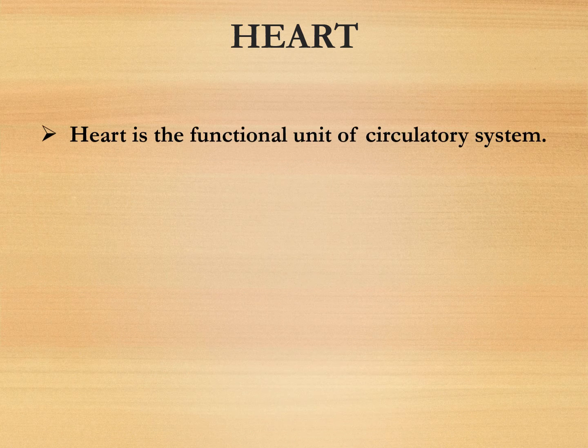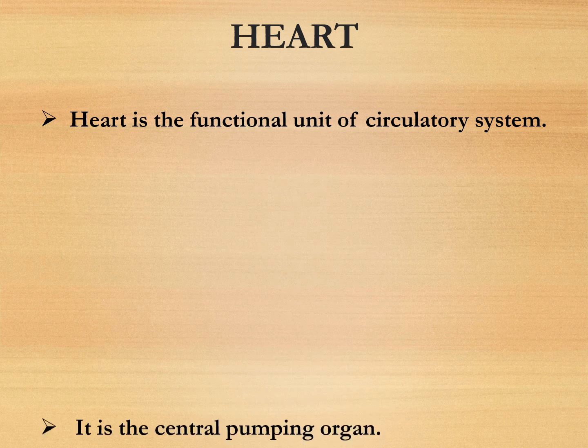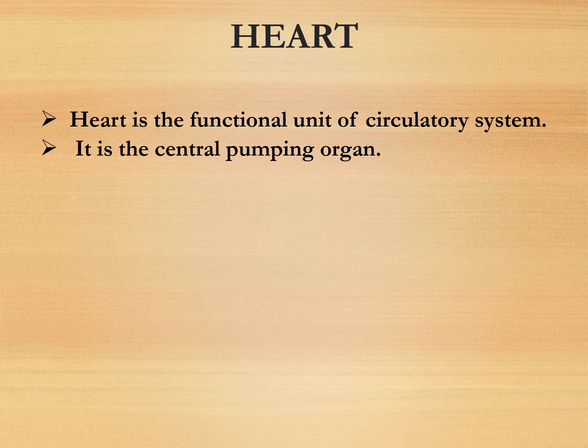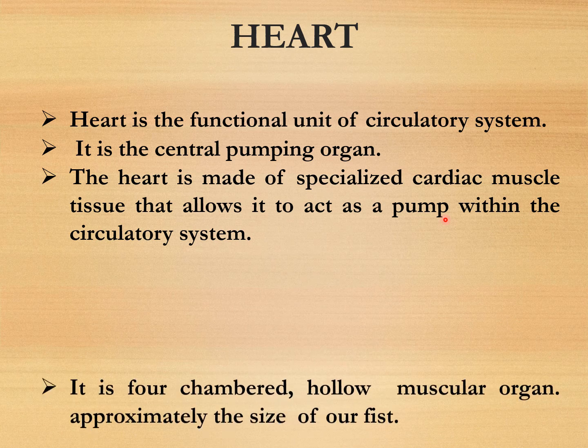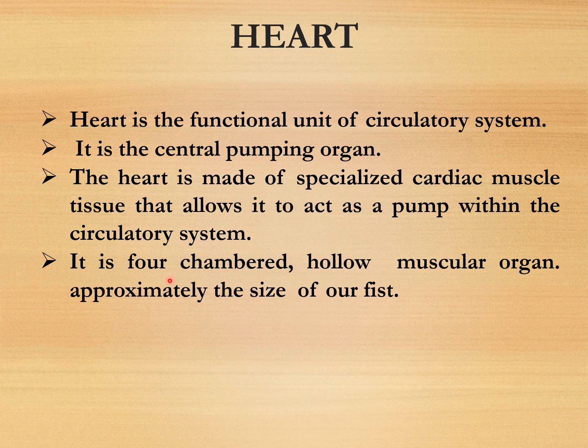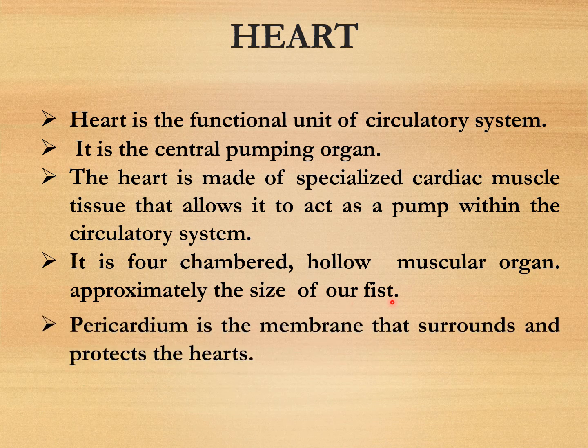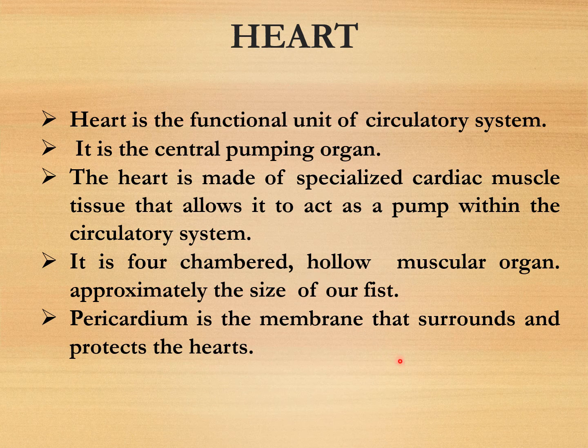The second one is the heart. It is the functional unit of our circulatory system. It is the central pumping organ. The heart is made up of specialized cardiac muscle tissue that allows it to act as a pump within the circulatory system. In humans, it is four-chambered. It is a hollow muscular organ, approximately the size of our fist. The heart is surrounded and protected by the pericardium. Pericardium जो होता है इसको protect करता है.